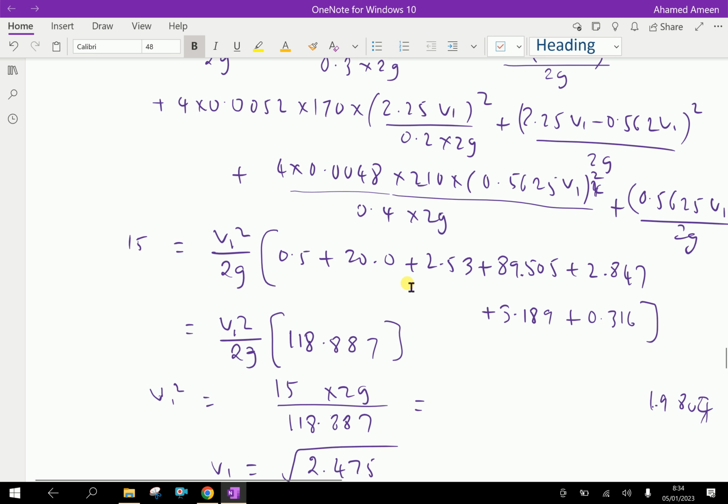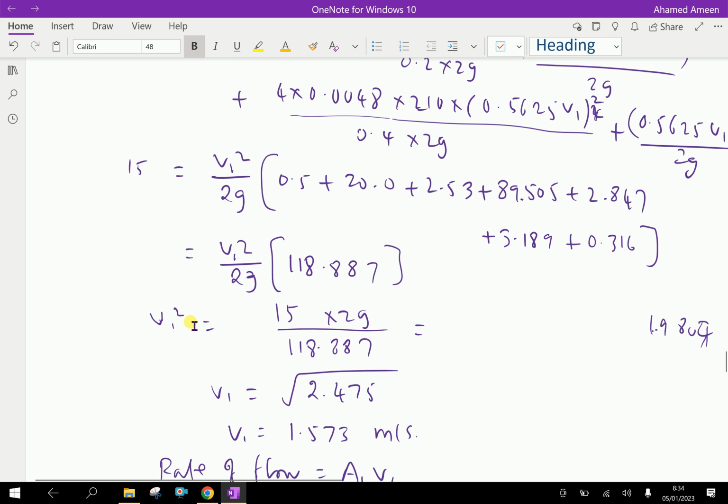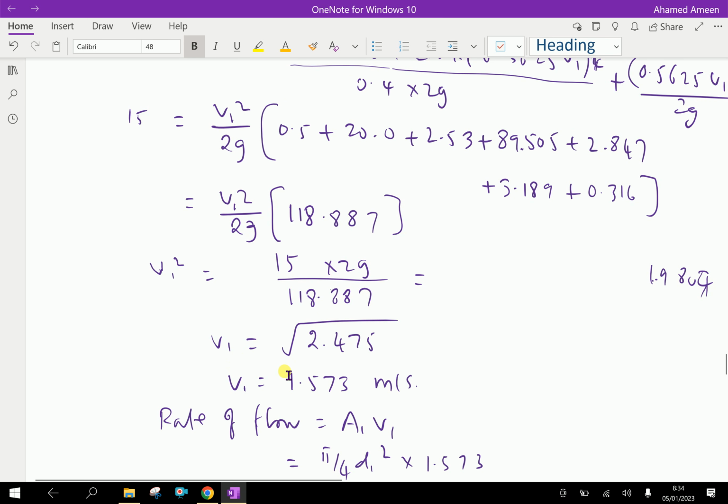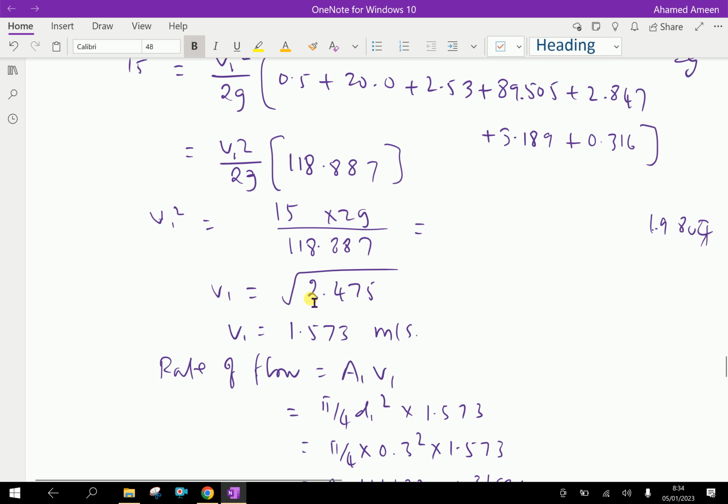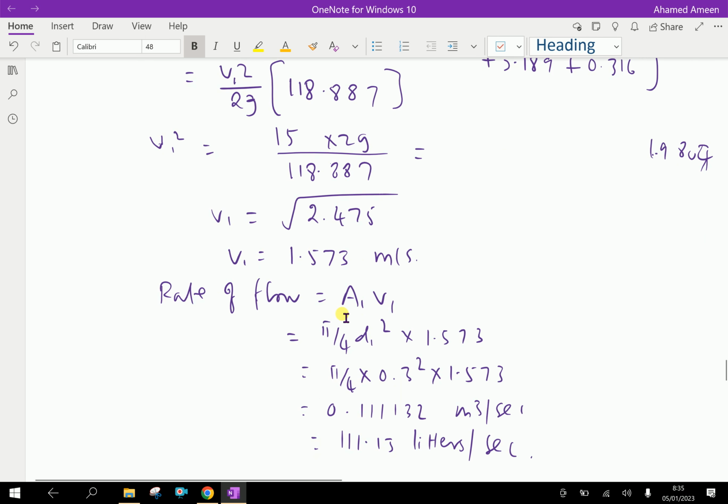We are using calculators to calculate those values. V1 squared by 2g into this sum, which is 118.887. Cross multiplying, we get V1 squared equal to 15 into 2g over 118.887, which is 2.475. By square rooting this, we get V1 equal to 1.573 meters per second.